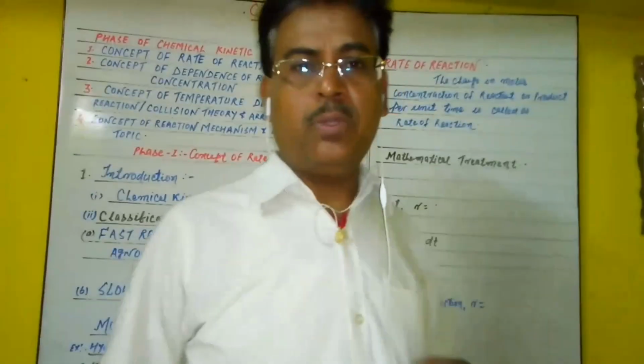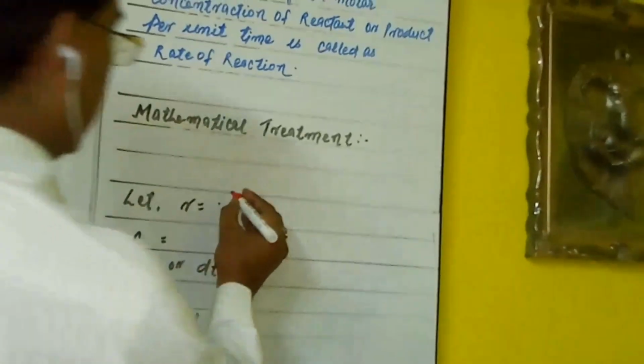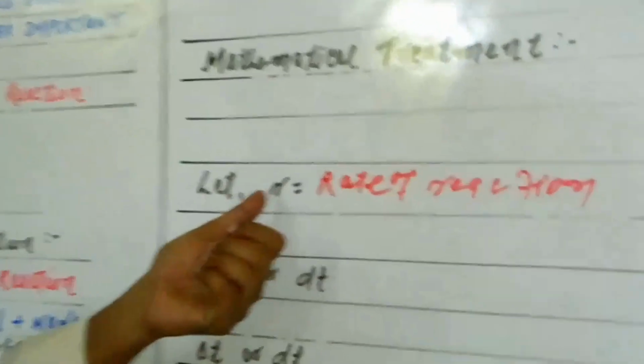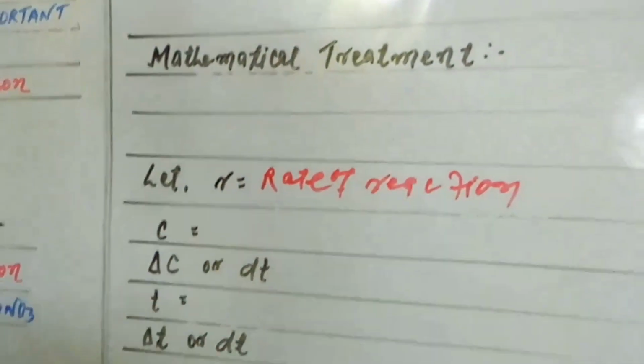Let us suppose that for the mathematical treatment, a small r is the rate of reaction. Here let us consider r is the rate of reaction or rate of any chemical reaction.